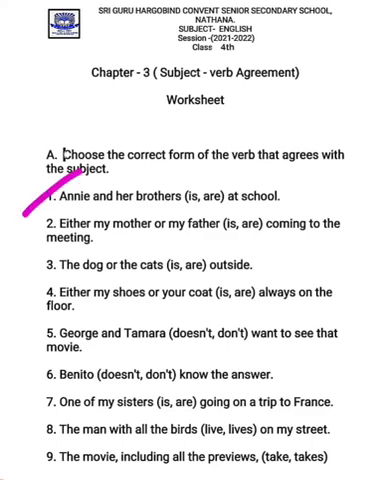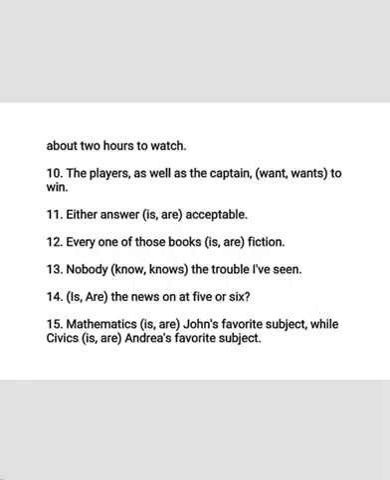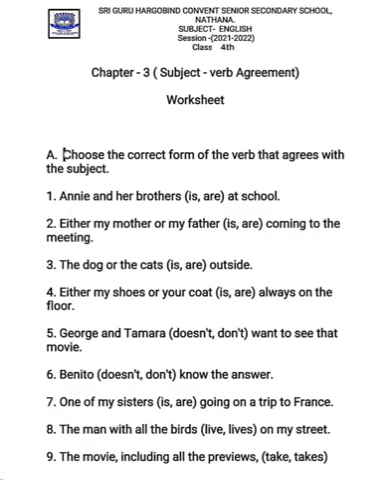First, Annie and her brothers. Wherever and is there, it's a plural verb. So you can write here are. So similarly, you solve the rest of the sentences. There are 15 sentences given to you and you have to write them in your notebook and solve them. This is all about your chapter subject verb agreement.